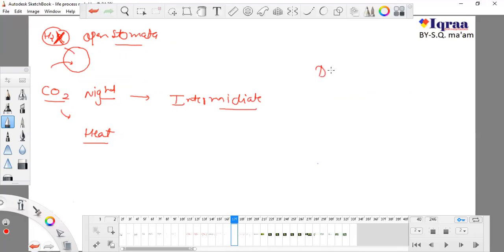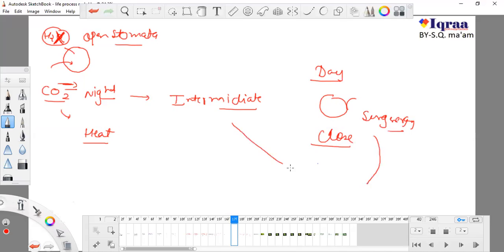And again, when there is day, the stomata remain closed, because stomata open only to take carbon dioxide. Otherwise, sun energy can be taken inside without opening the stomata. So during daytime, the stomata remain closed and they absorb sun energy, and they use this sun energy with this intermediate to produce glucose, which is the primary plant product.